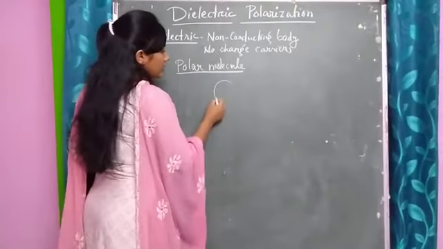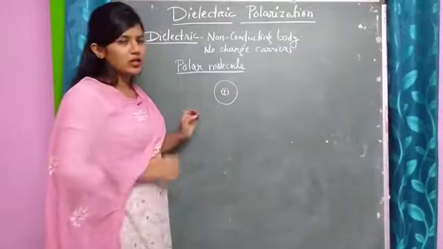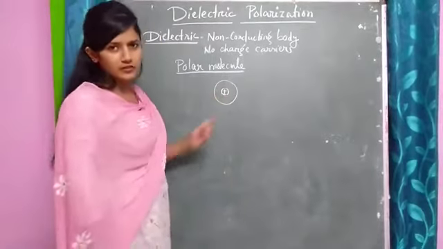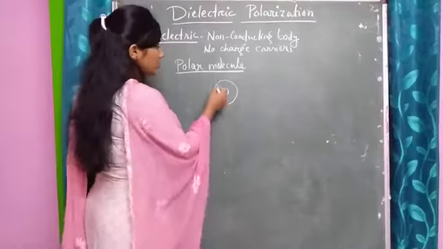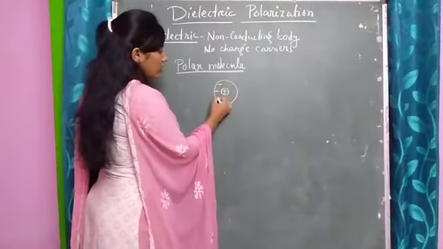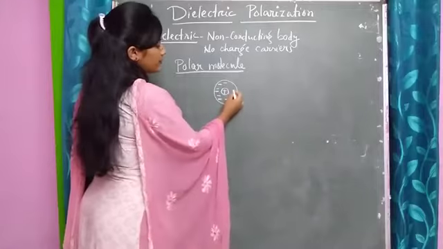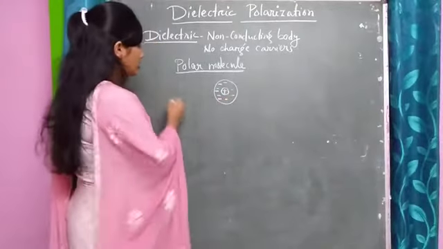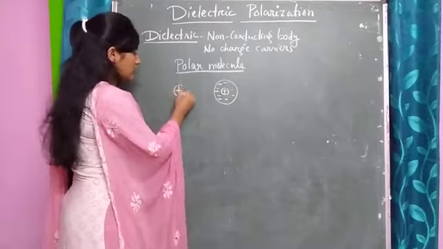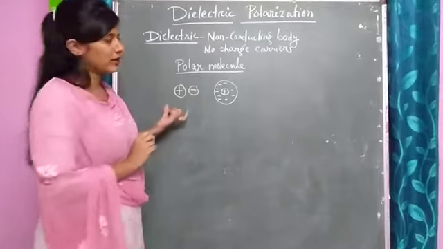Suppose I take the case of an atom where the positive charge is placed at its nucleus or at its center, and the negative charges are not uniformly distributed. Then in this case we will say that the center of positive charge and negative charge doesn't coincide.